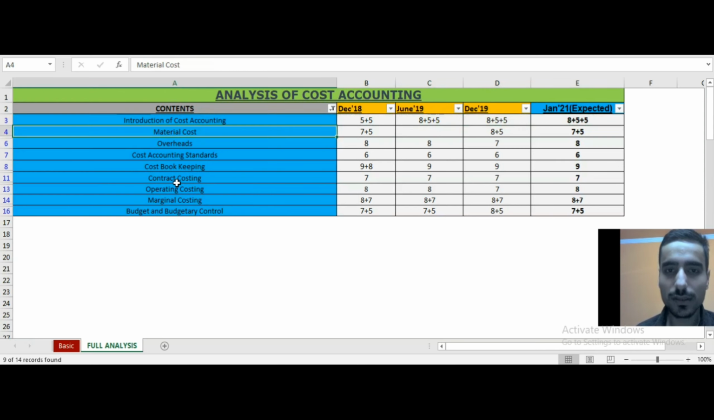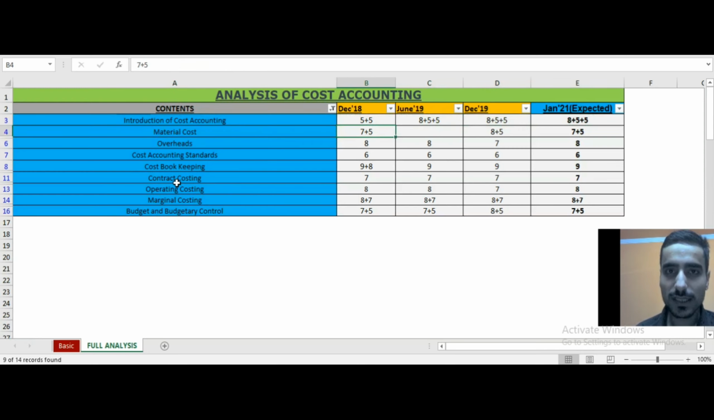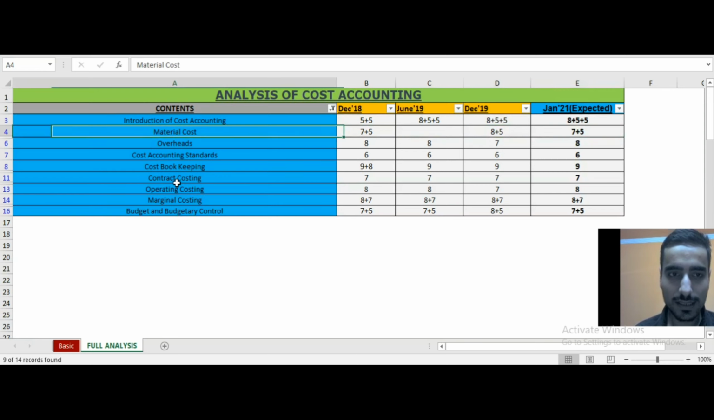Now coming to material costing, it covers 12 marks in December 18, then in June 19 no question has been asked from here. Then 8 plus 5, 13 marks question has been asked in December 19 from material cost, and I think there is a 50% chance if this will be asked this time, then it will come for 12 marks, or otherwise it won't be asked. So I will just highlight it with yellow color, like there is a 50% chance, right?